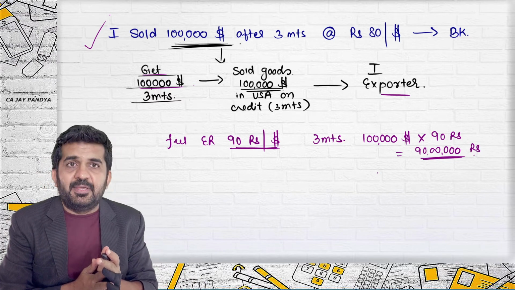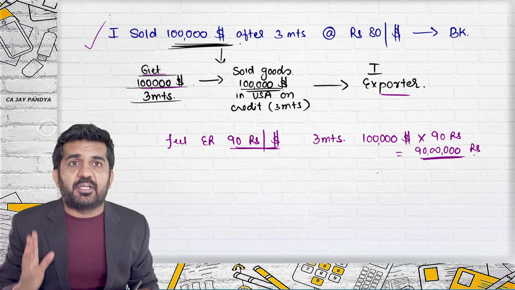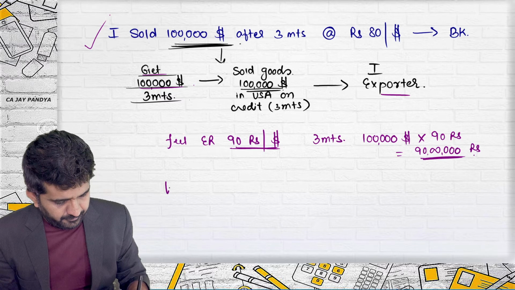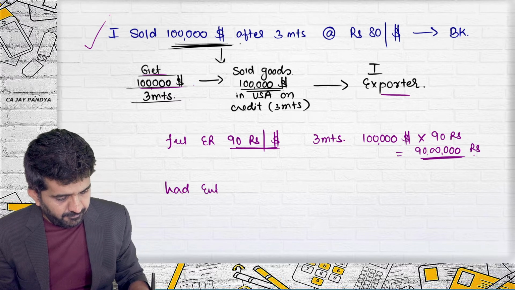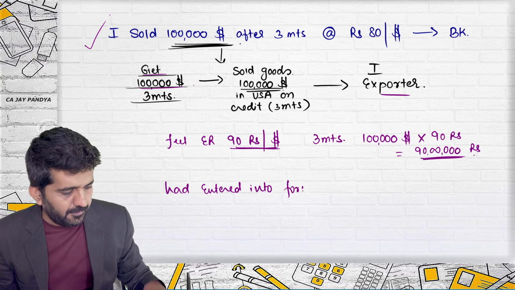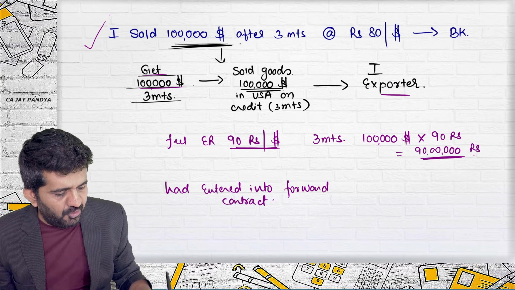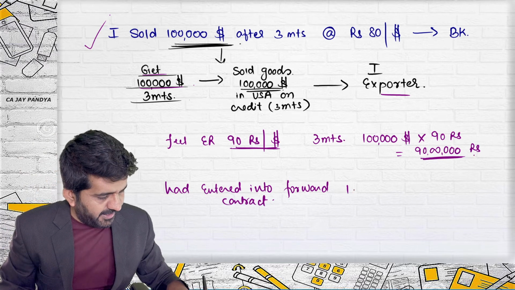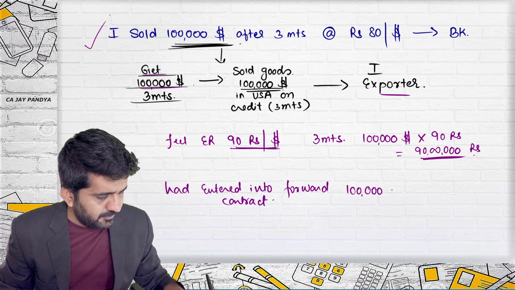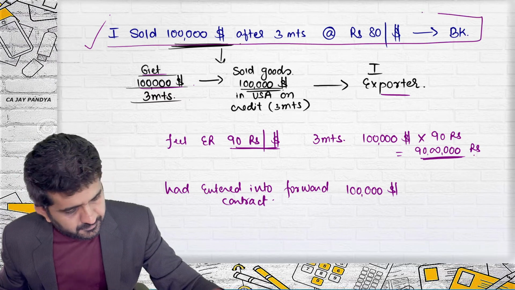Can you tell me, if you had entered into the forward contract, how much money you will be getting? $1 lakh?